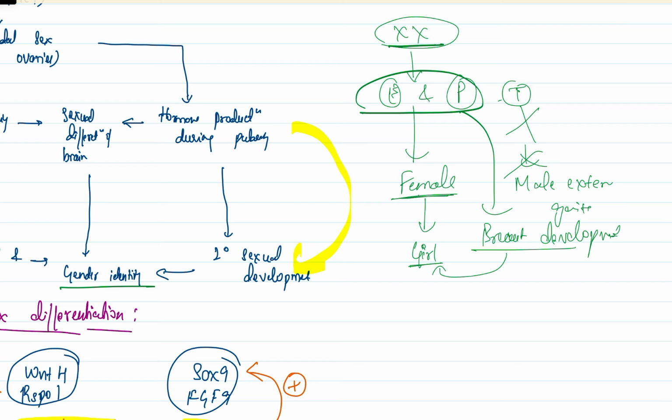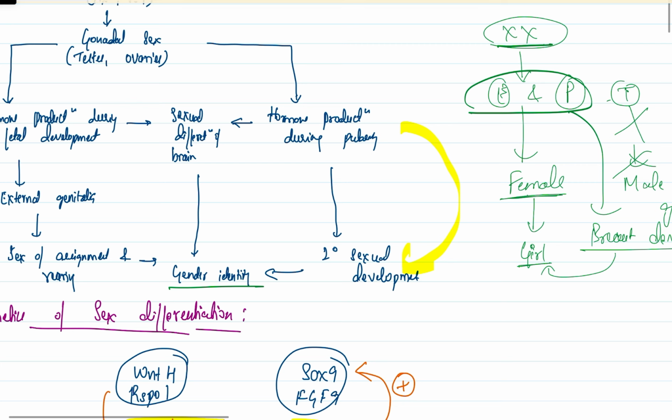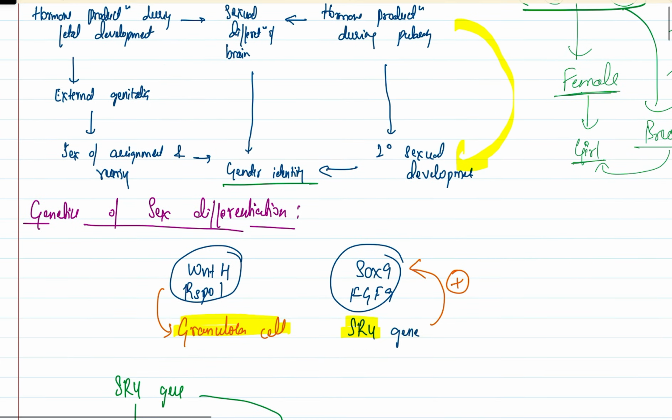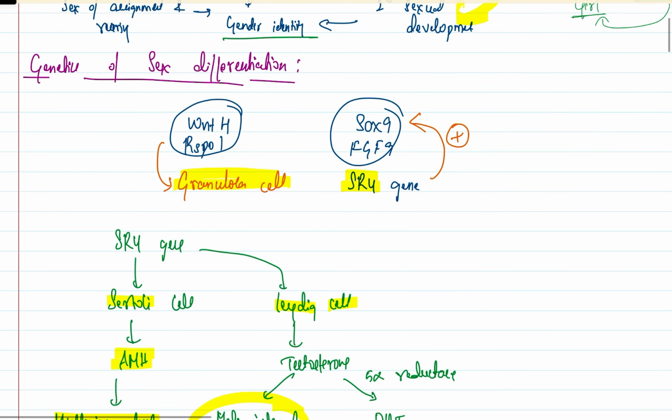Depending upon the estrogen and progesterone, there will be development of the secondary sexual characters like breast development or pubic hair development, all of which lead to formation of a phenotypic sex, male or female. Seeing this phenotypic sex, we assign a gender to that baby as male or female. So when the baby identifies themselves as male or female, that is known as gender identity.